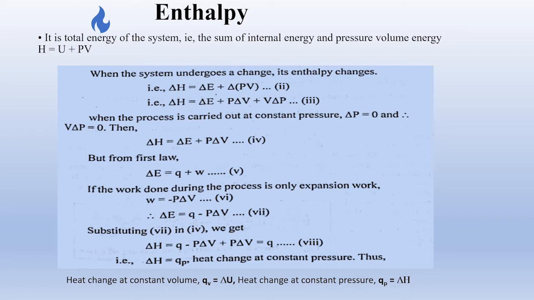So we have got two equations. In the previous slide we have seen the heat change at constant volume, QV equal to delta U, and now the heat change at constant pressure, QP equals delta H. So the heat change at constant volume and pressure can be related to the internal energy change and enthalpy change.